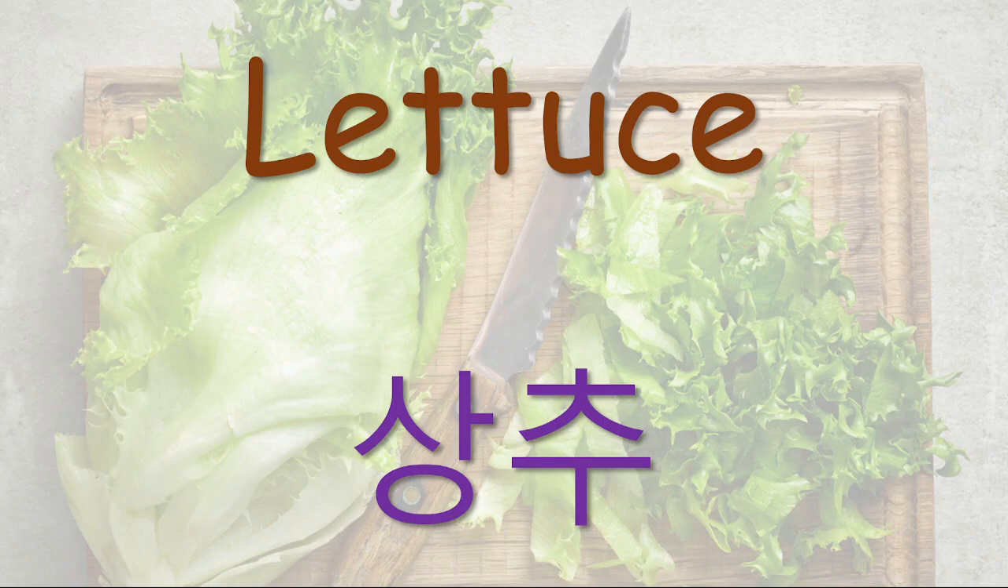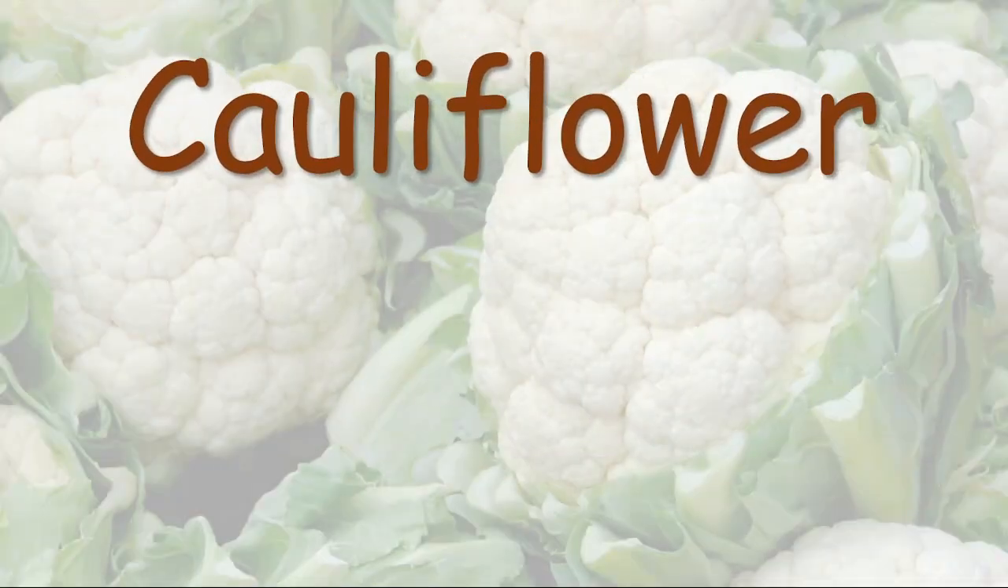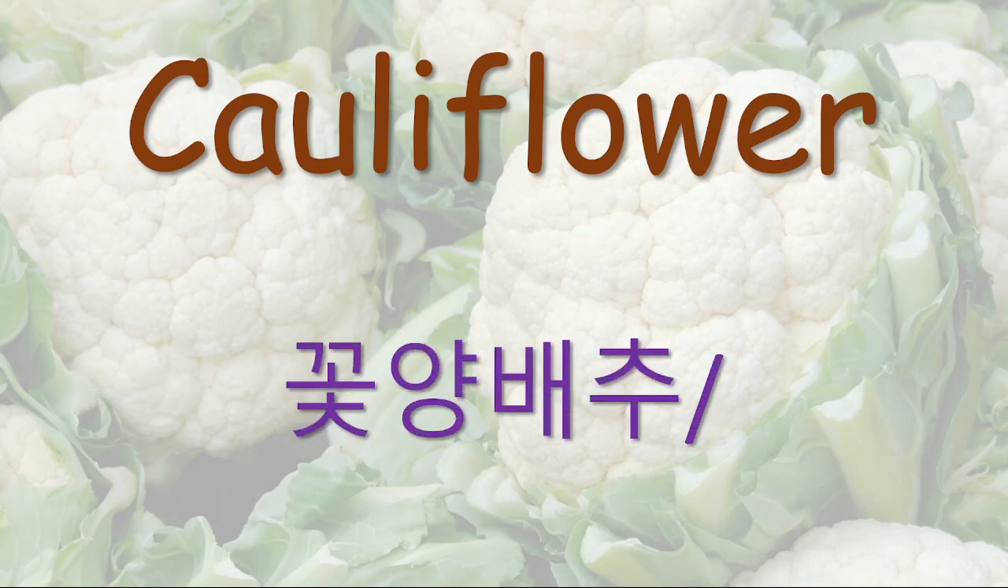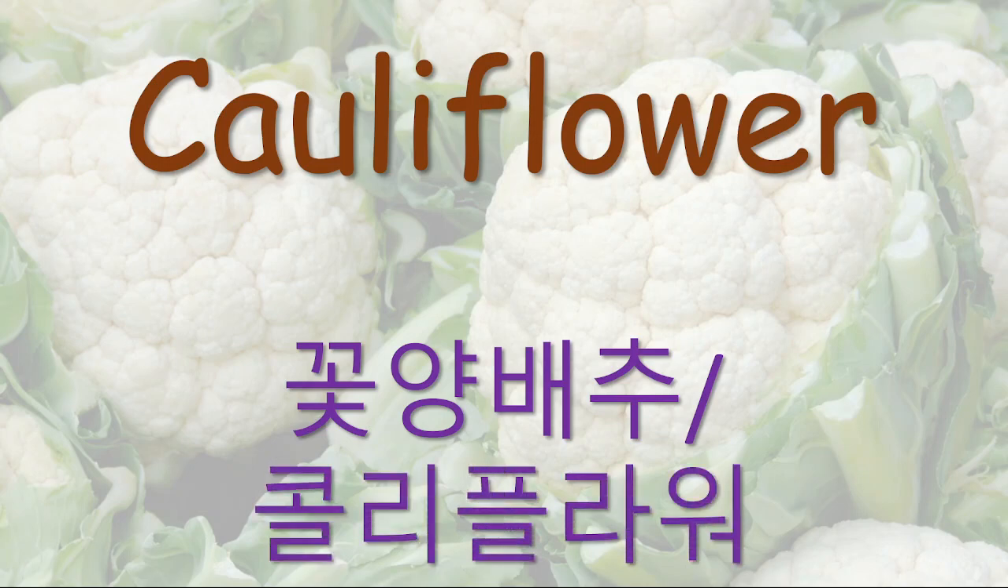Next comes the Korean word for cauliflower, and that is 곤양배추, 곤양배추, or cauliflower, cauliflower. The first one, 곤양배추, is a native Korean word, and the second word, cauliflower, is a Korean loan word. Loan words are those words that have been borrowed from other languages.